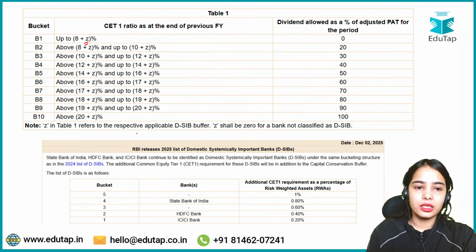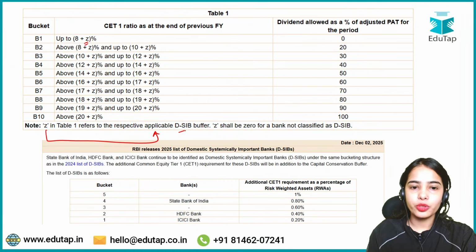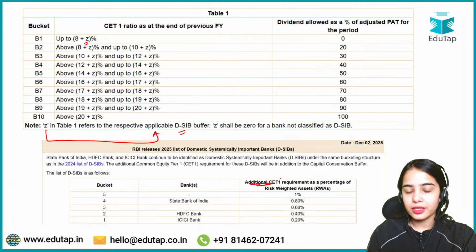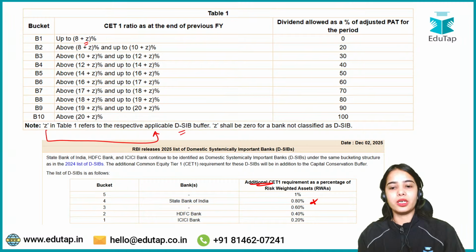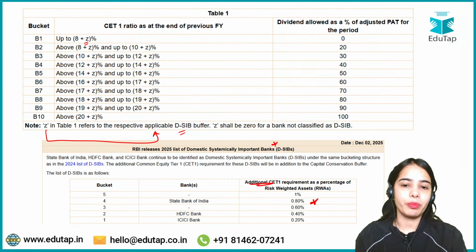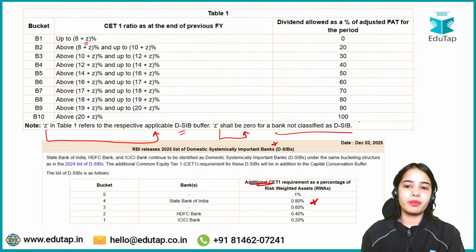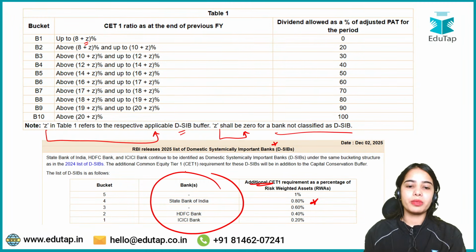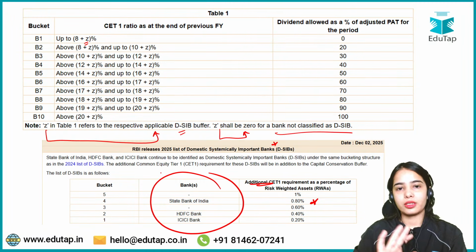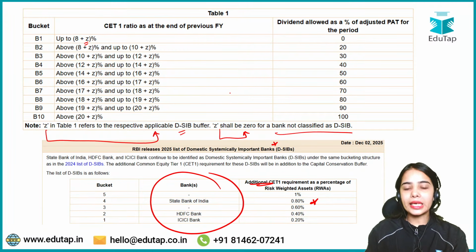This is the Z. This is applicable to the domestic systemically important banks because this Z is the additional common equity tier 1 capital that the domestic systemically important banks have to maintain. Z shall be 0 for the other banks that are not in the category of domestic systemically important banks. That is it. Okay.